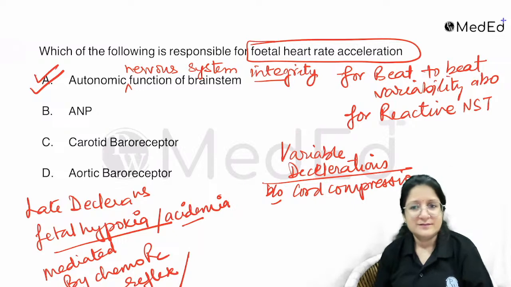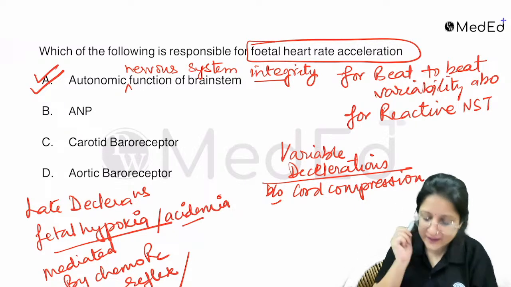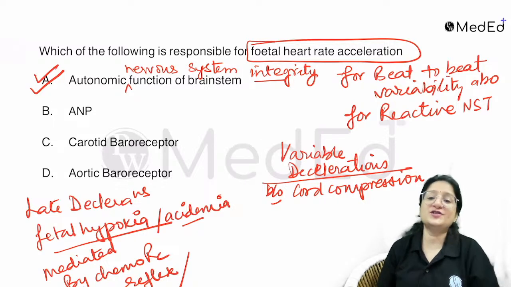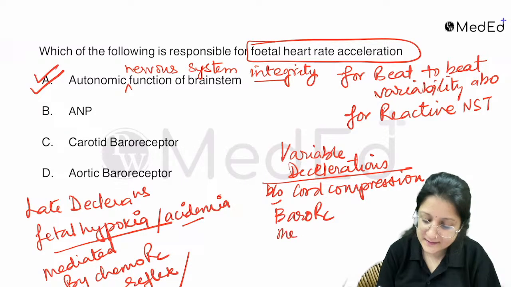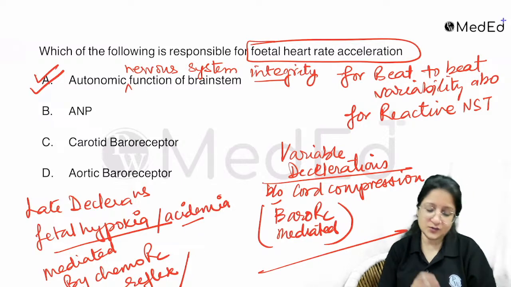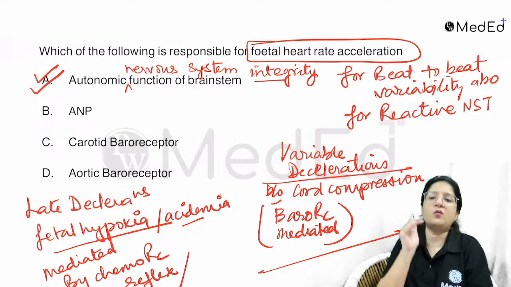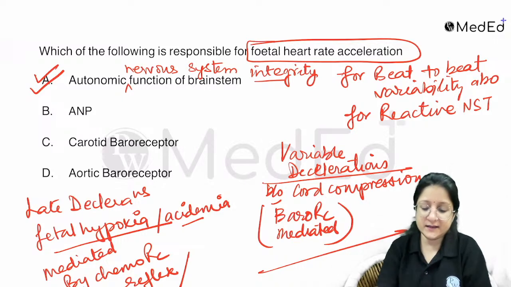What happens? The blood pressure changes in the fetus. So they are basically baroreceptor mediated. So this is where the INICET went one step deeper in asking.